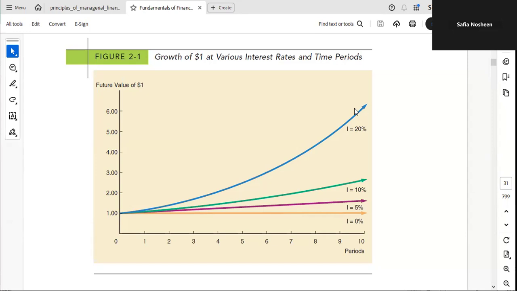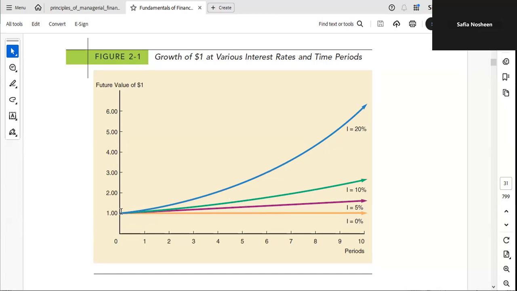So you can see here that this is the concept of compounding. If this $1 is going to increase over a number of years, and the interest rate is small, then the growth is very nominal, but if the interest rate is very high, then this amount is going to increase very rapidly.